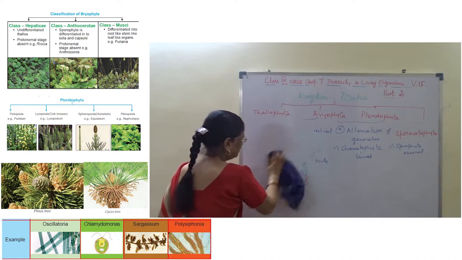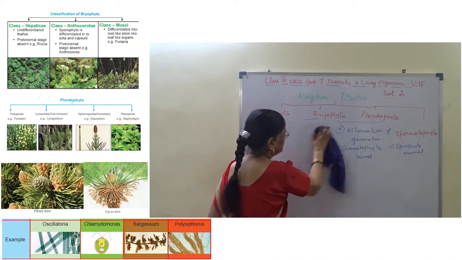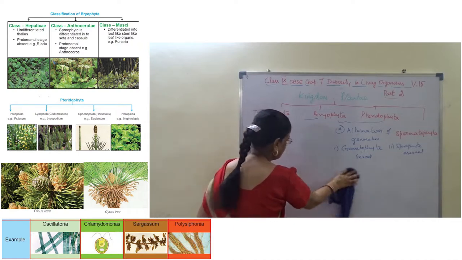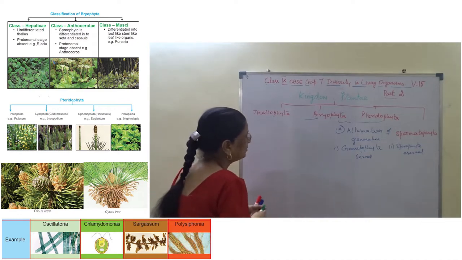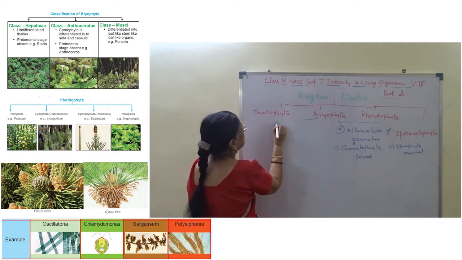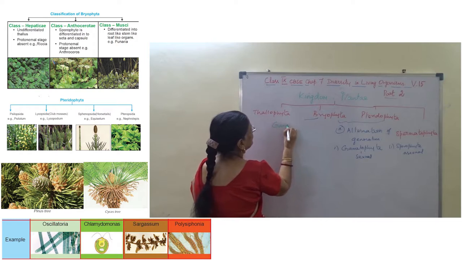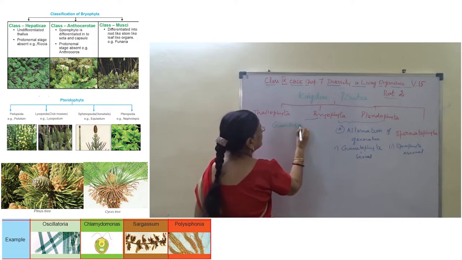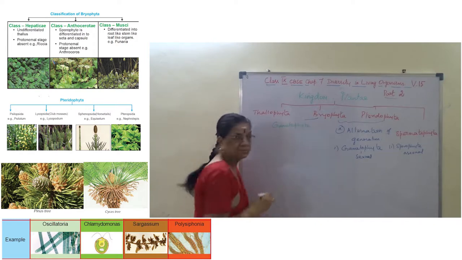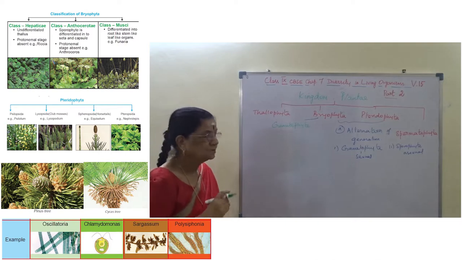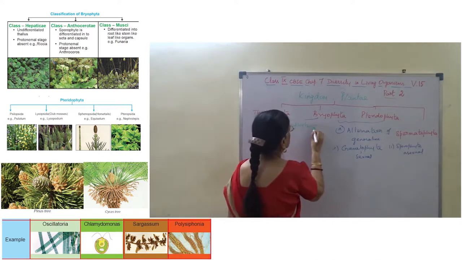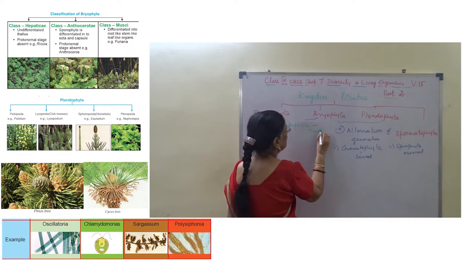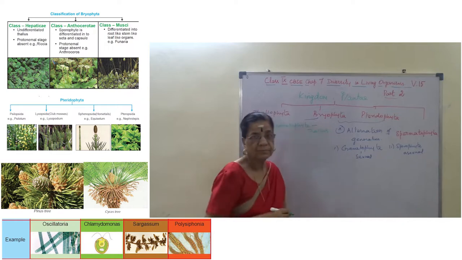In bryophyte, first we say alternation of generation, where the plant body here is the gametophyte. Plant body is the gametophyte, right? Then it is sexual reproduction, and the plant body is called thallus.